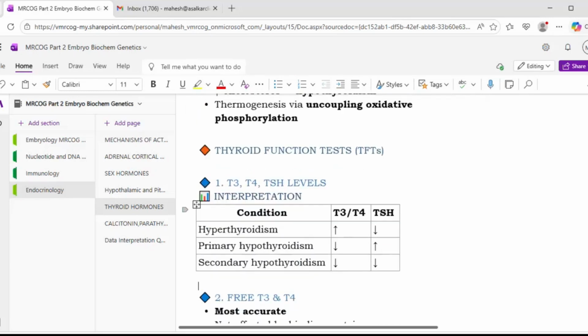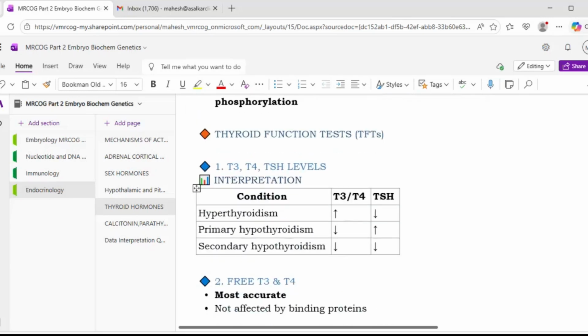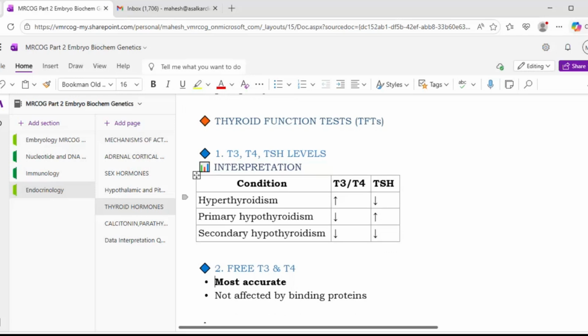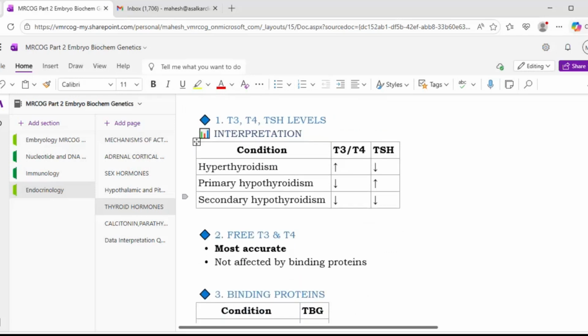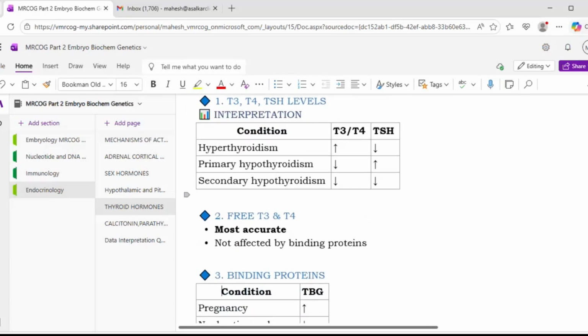Okay. Now coming to the thyroid function test. How to interpret? In hyperthyroidism, what is going to happen? T3 will be increased, T4 will be increased, and TSH will be reduced. Then primary hypothyroidism, where T3 will be reduced, but the TSH will be increased, and secondary hypothyroidism, in which T3 will be reduced and TSH will also be reduced.